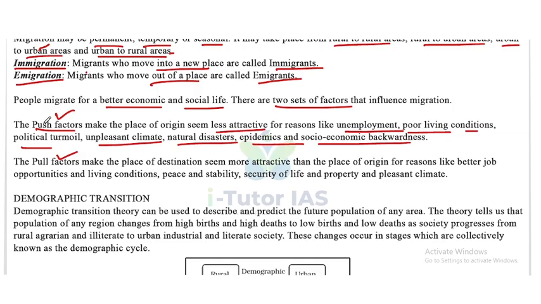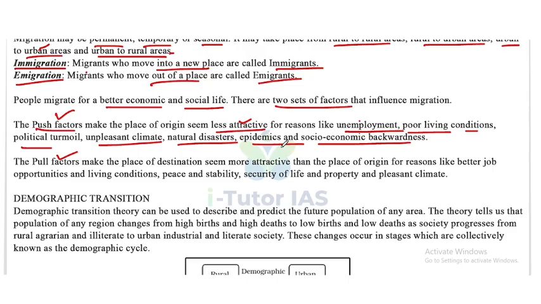So what is the push factor? They push people to change their region or locality because the place of origin is less attractive for reasons like unemployment, poor living conditions, political turmoil, unpleasant climate, natural disasters, epidemics, and socio-economic backwardness. In that region there are very negative impacts, so people are pushed to move to another region or locality. That's why these factors are called push factors.